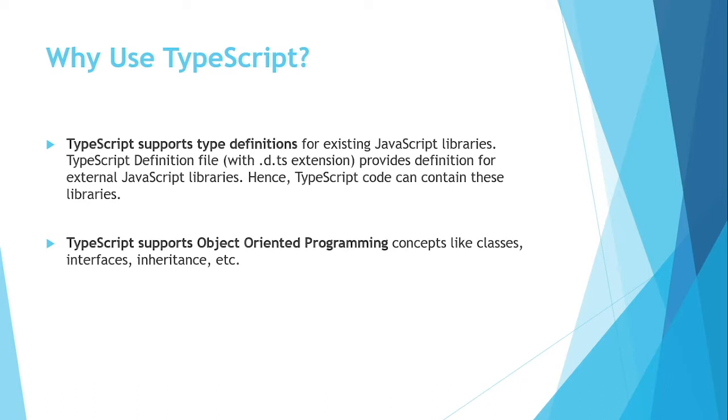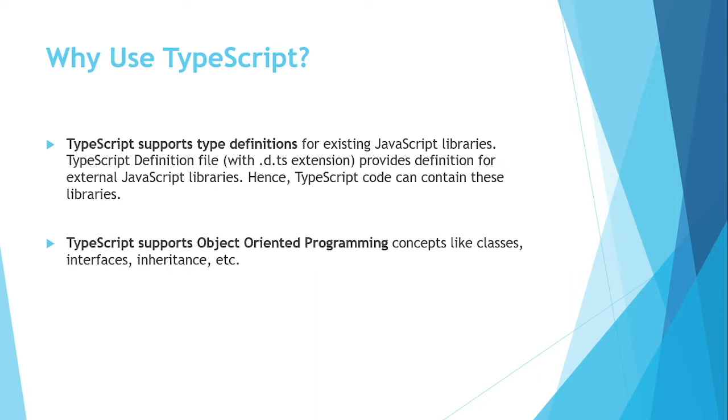So TypeScript supports type definition, which means that it has some additional files other than .ts. It has .d.ts files. You can consider these files as header files, which you normally see in C, C++, or other languages.